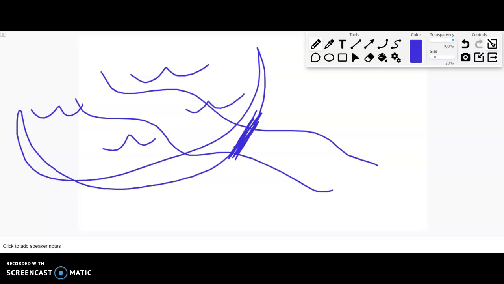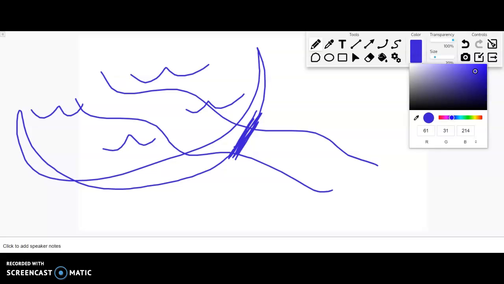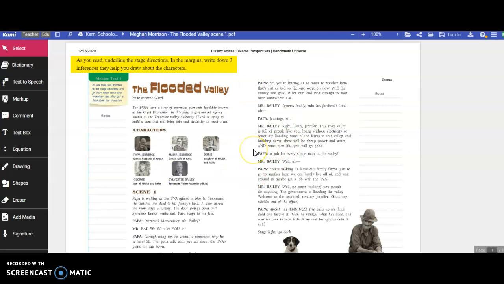It can create jobs, it can create electricity, but imagine your house is right here. Before, you just lived on the land next to the river, but suddenly, because of the dam, where you live is going to get flooded. That's what's happening in this play, in this scene. Somebody's farm is going to be flooded and they are not happy about it.